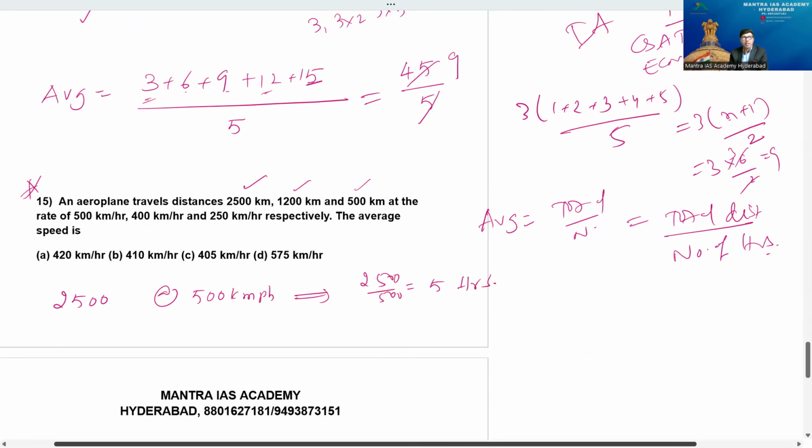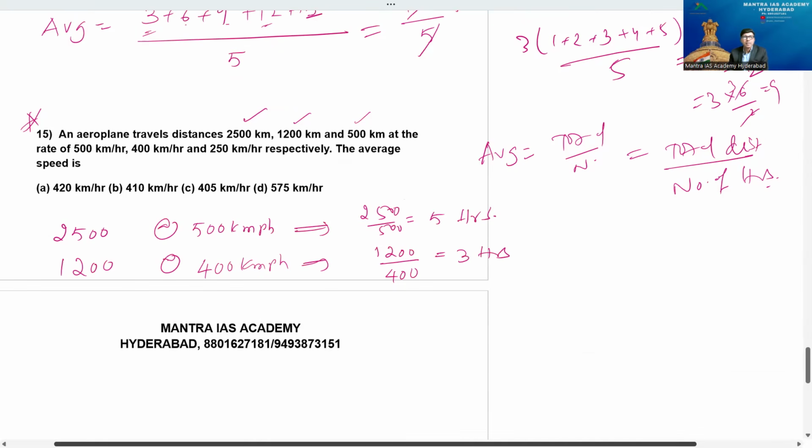Next, the 1200 kilometers journey at the rate of 400 kilometers per hour. So the number of hours is the same way: 1200 by 400, exactly 3 hours. The last one is the journey of 500 kilometers at the rate of 250 kmph.